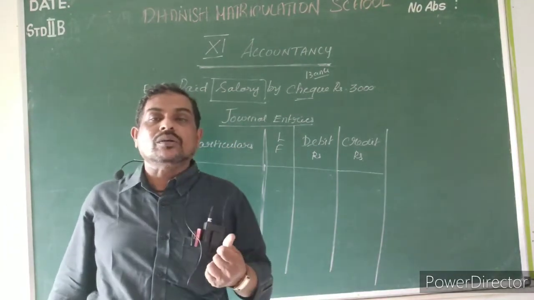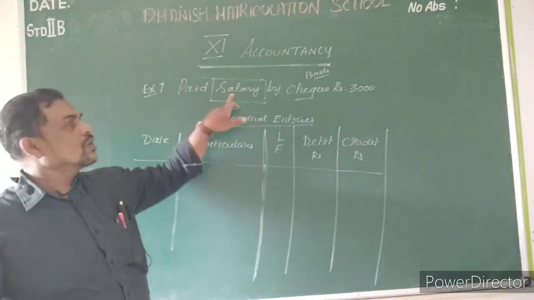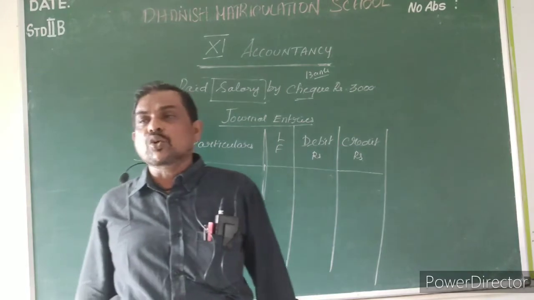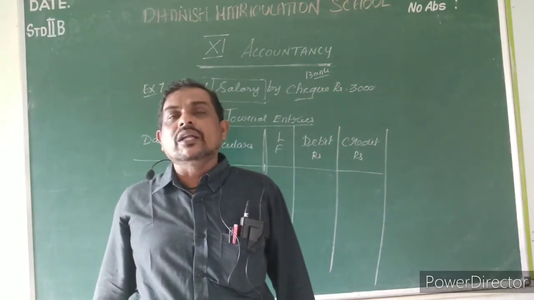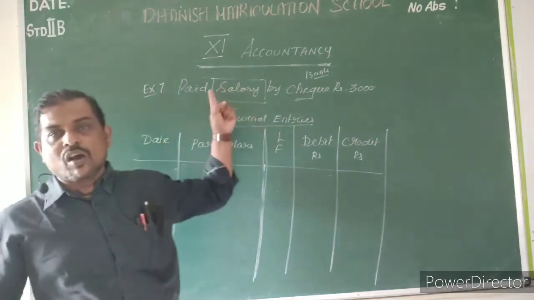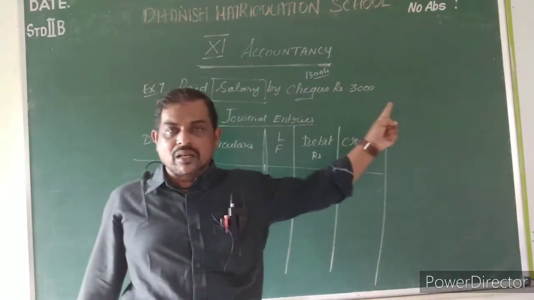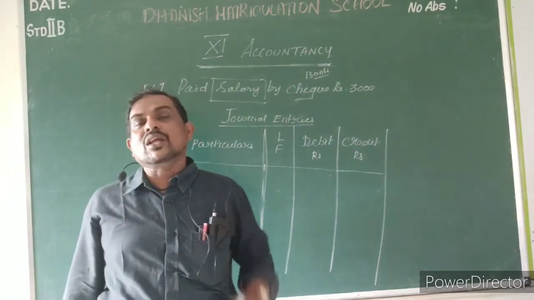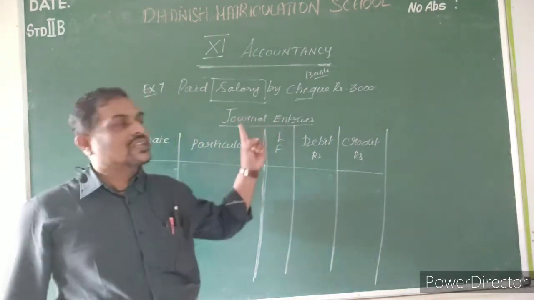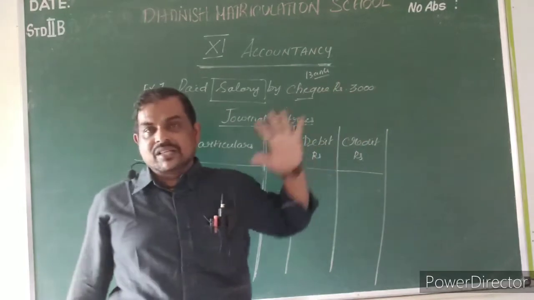Nominal account. Okay, yes. So salary is a nominal account. Okay, what is bank? Check is related to bank. So bank is what? Personal account. So now we found two accounts: one is a nominal account and another one is a personal account. Now we have to say the rule. Based on the rule, we can find out which one is coming debit, which one is coming credit.